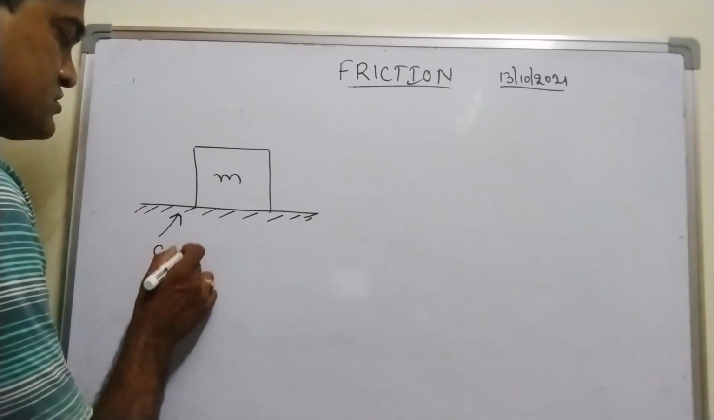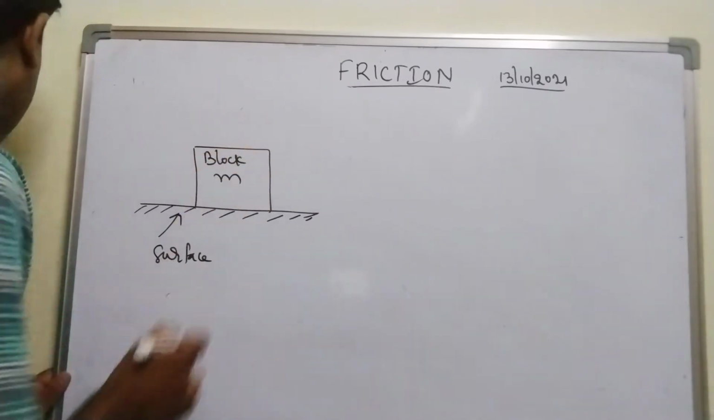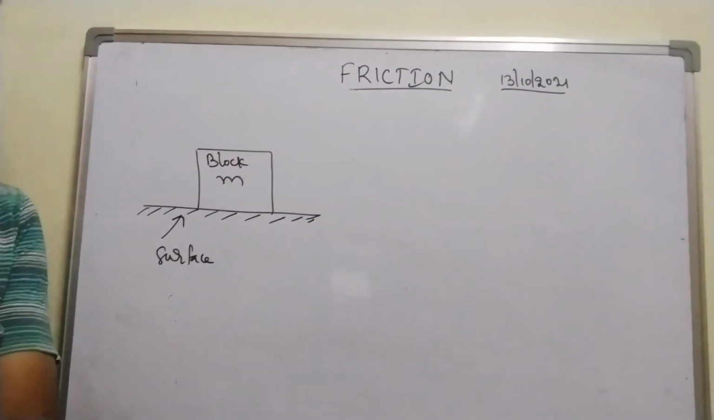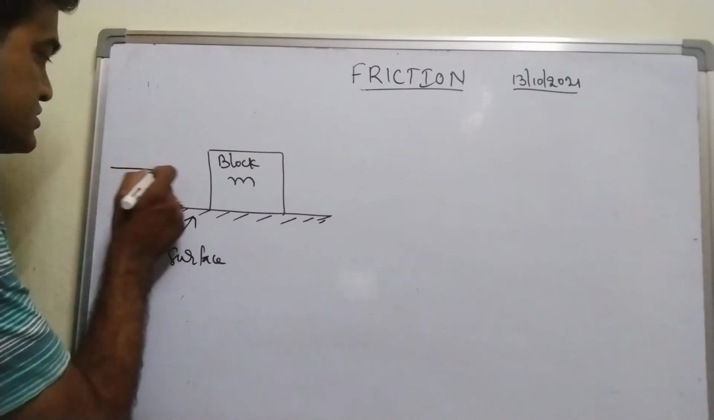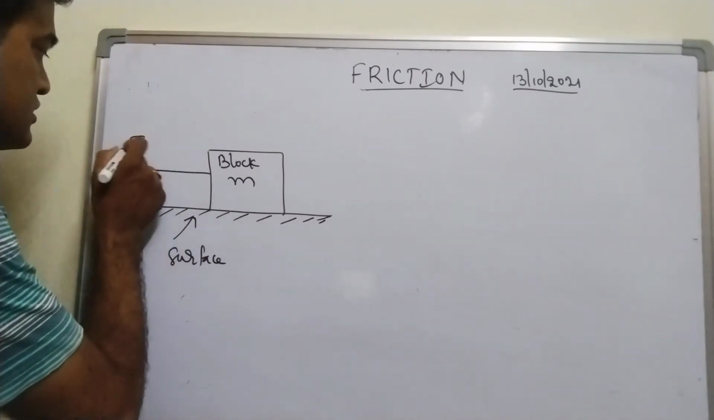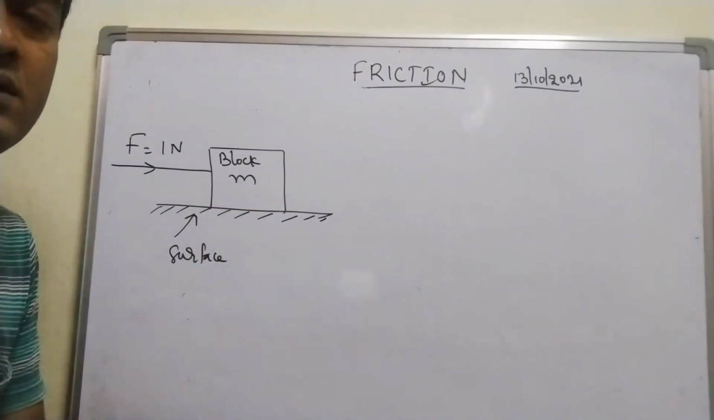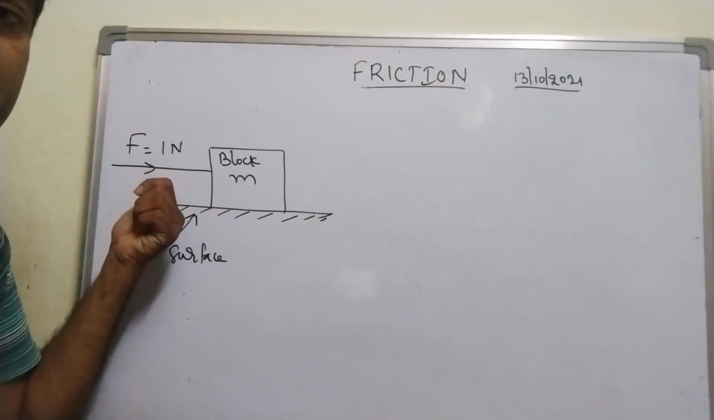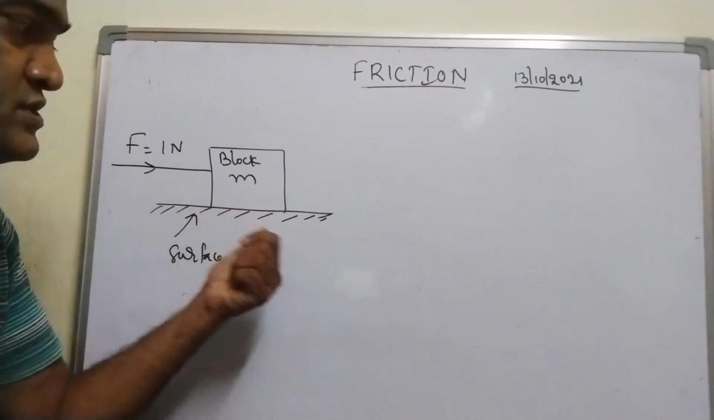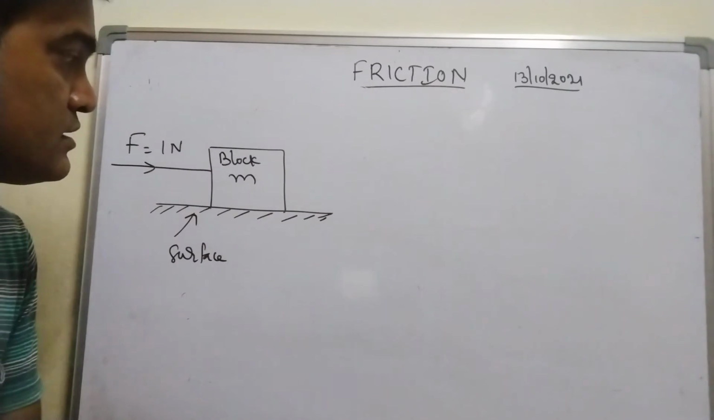This is the surface, this is the block of mass m, right? Block of mass m. Now what happens is, when you apply an external force of 1 Newton, the block is unable to move. That means this force, 1 Newton, is not sufficient. 1 Newton is not sufficient to move the block. That means the block is still at rest, right?